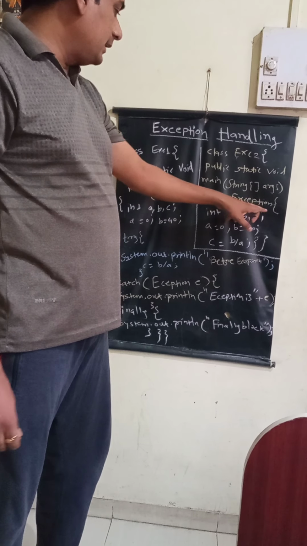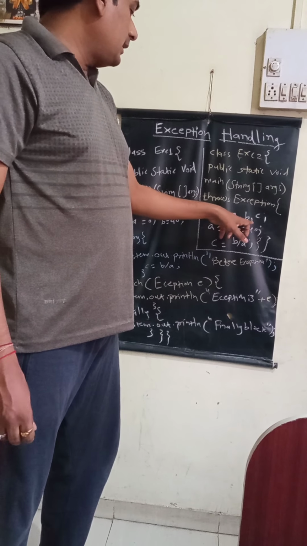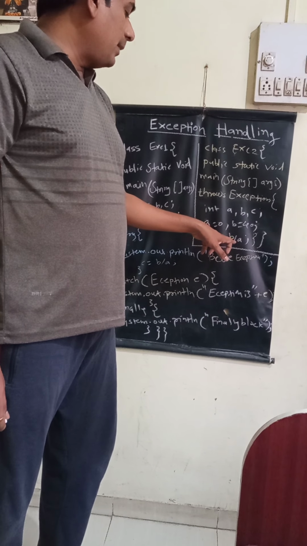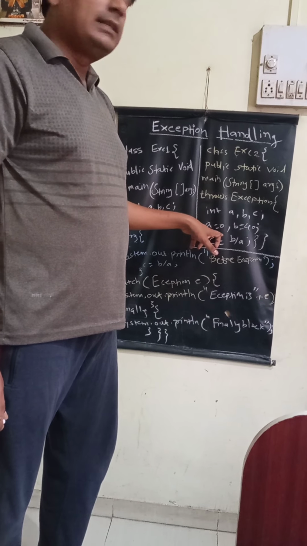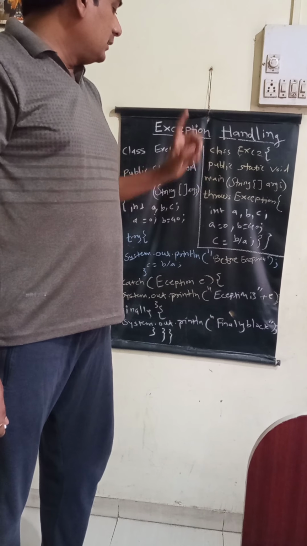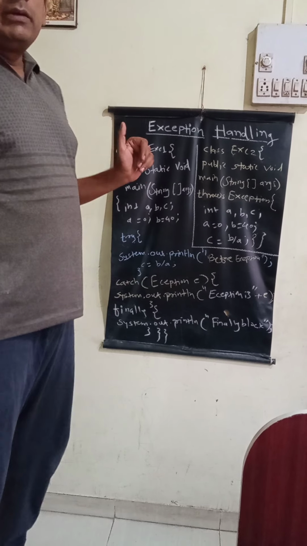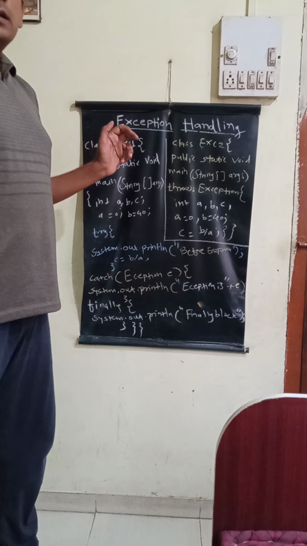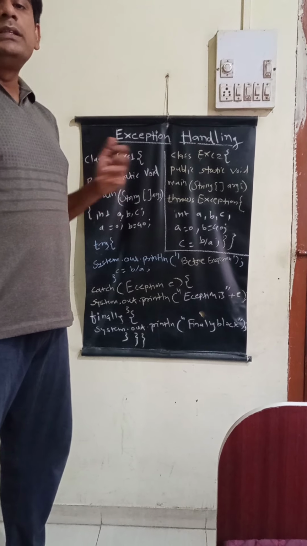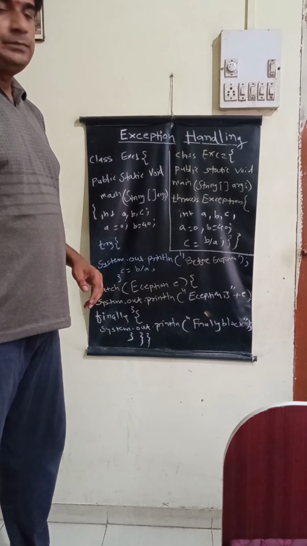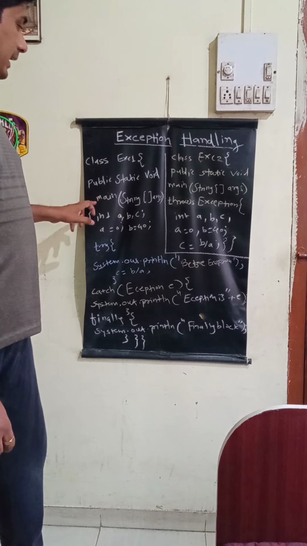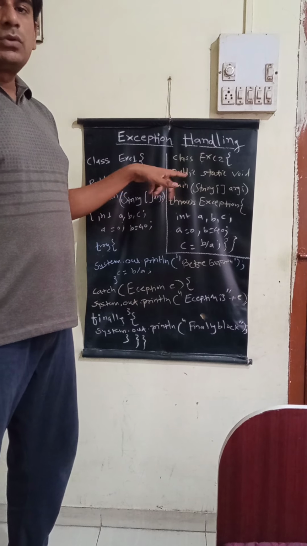Now here you can see that in the main method again integers a, b, c are declared, a equals to 0, b equals to 40, and c equals to b upon a. Here again arithmetic exception will get generated and it will be thrown by this throws keyword. Now the fifth keyword is throw. So this throw keyword will be used for throwing the exception manually. Now these are the two different ways for handling the exception. First is try catch and second is using the throws keyword.